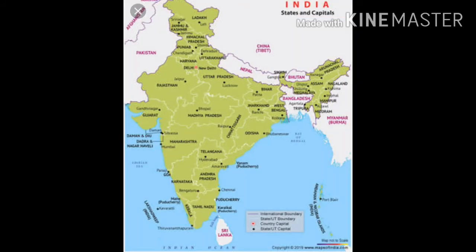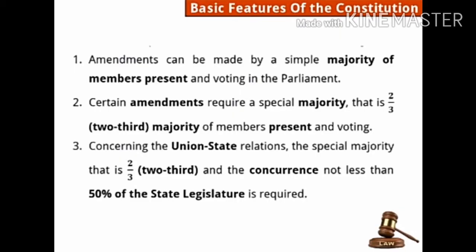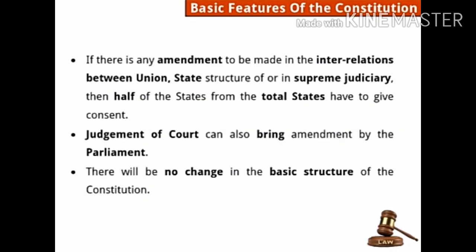Here we have 29 states, and if this change is going to affect the states, then at least 50% of states should give their consent to the change, and then only can the changes be made.